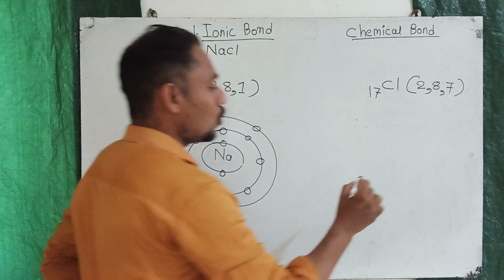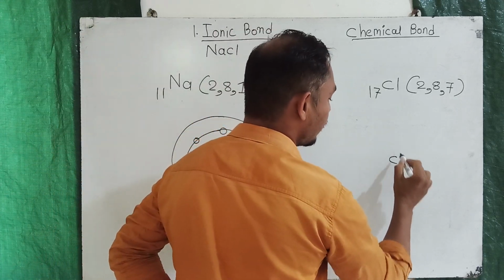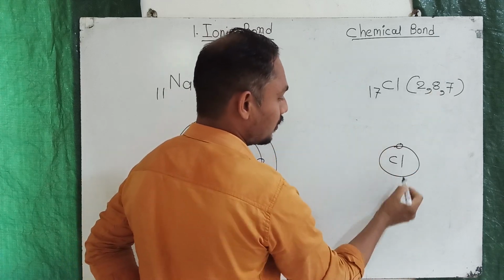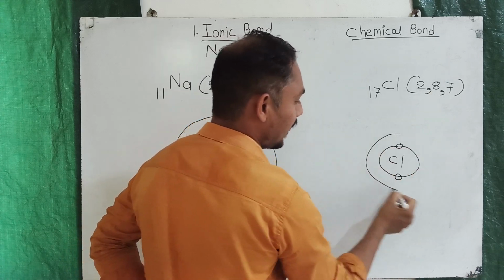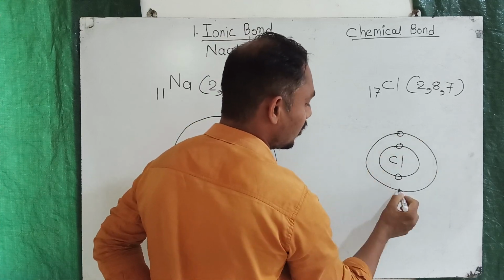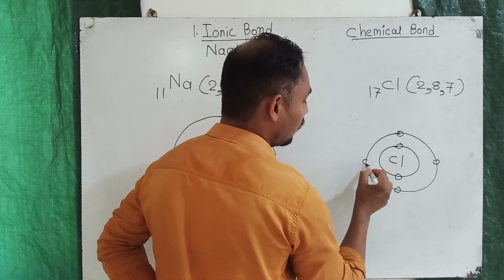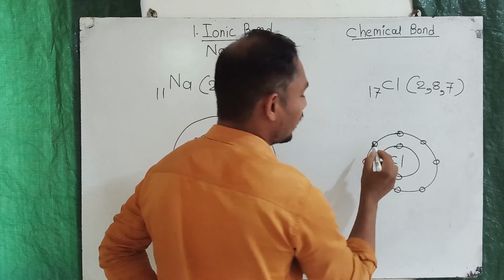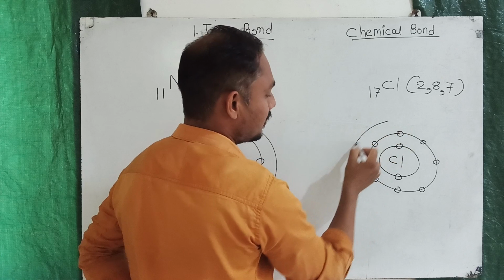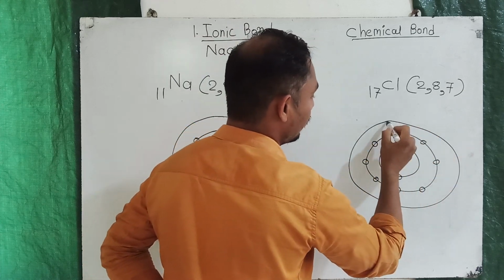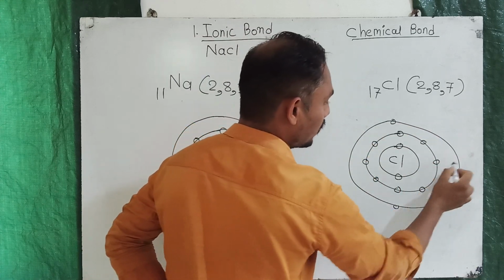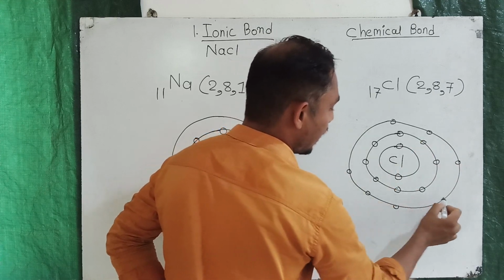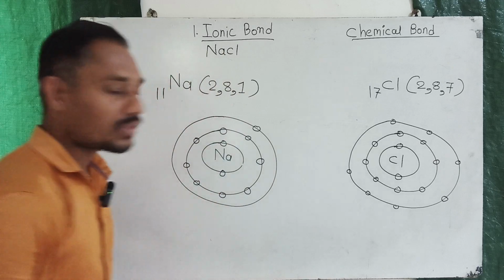As well as chlorine has atomic number 17. The first shell contains 2 electrons. The second shell contains 8 electrons: 1, 2, 3, 4, 5, 6, 7, 8. And the outermost shell contains 7 electrons only: 1, 2, 3, 4, 5, 6 and 7.